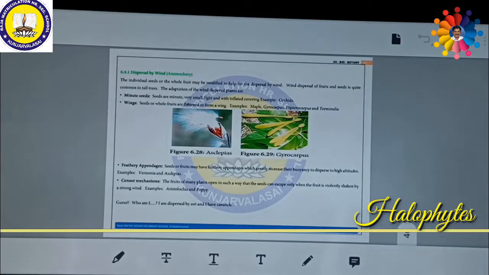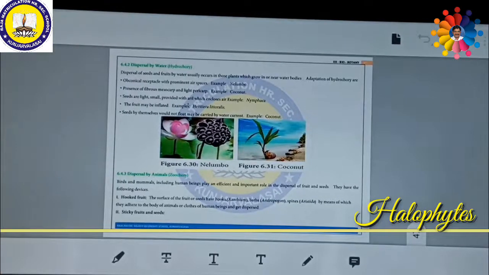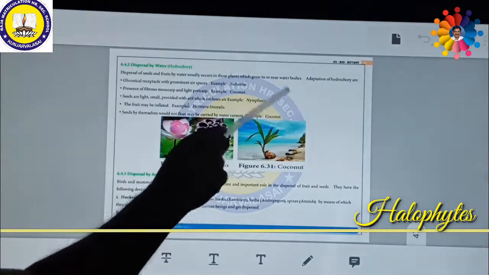Then we are going to see the next category. This is called dispersal by water. It is called hydrochory. Hydro means water, chory means dispersal. So dispersal by water is called hydrochory. The best example can be seen in the seashore area. Coconuts are transported from one place to another.